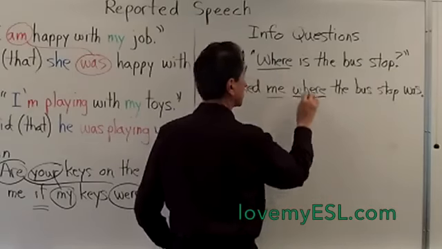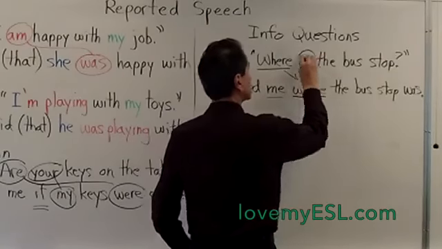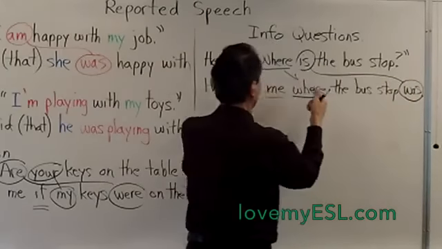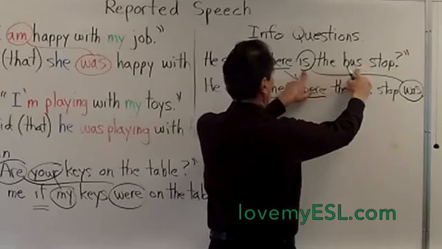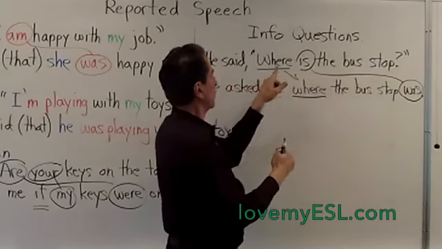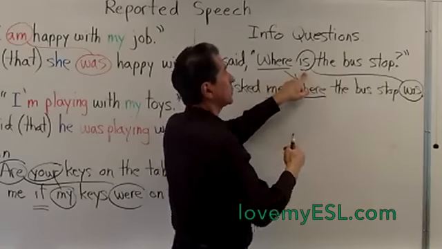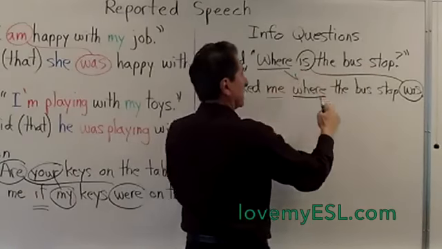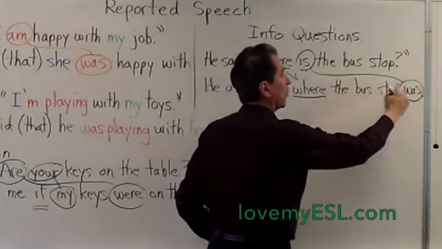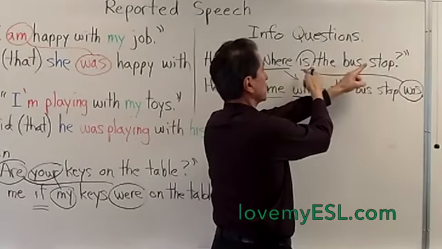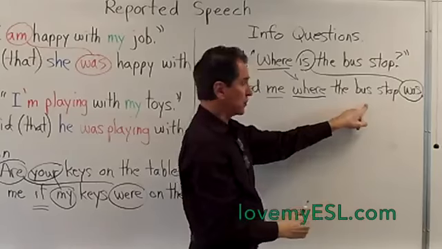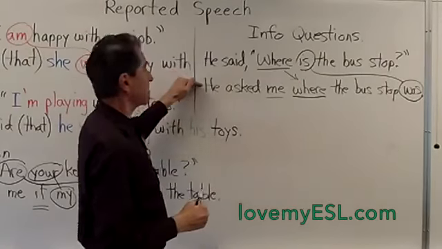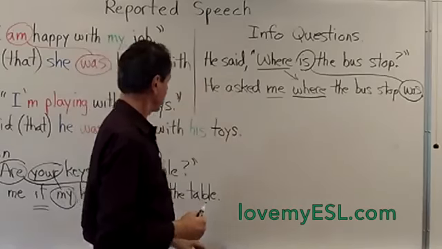Where doesn't change, it stays where. Is does change, is became was. But notice it is not an inversion. Where is the bus stop? Is the bus stop. You know when you have a question word, there's always this word. But this word goes with bus stop. The bus stop is where. But here, the bus stop is the subject, so was is after. This is an inversion. This is not an inversion. The subject is before the verb. No question mark at the end, of course, because this is no longer a question.